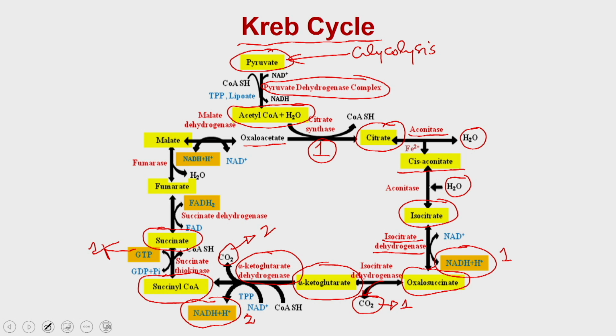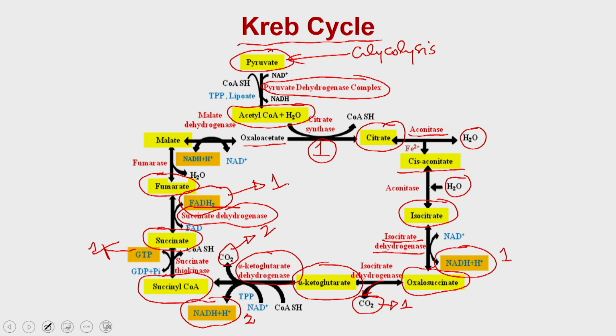Now, the succinate is converted into fumarate with the help of the enzyme succinate dehydrogenase, and another molecule, FADH2, is produced, which is the first molecule of FADH2, a reducing equivalent. So far in the Krebs cycle we have generated 2 molecules of NADH.